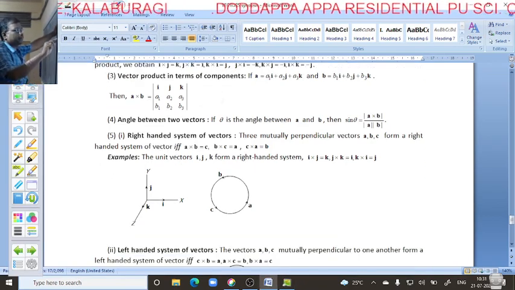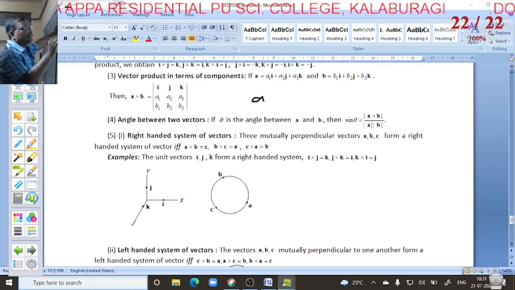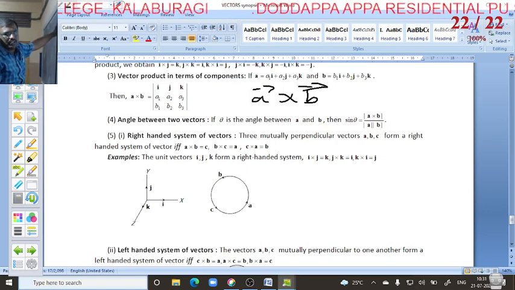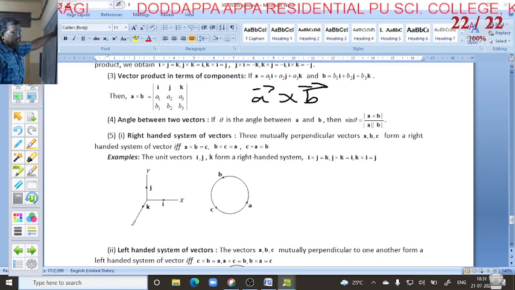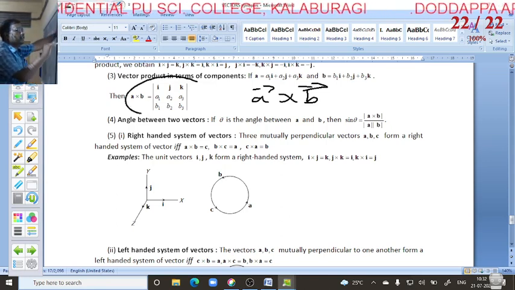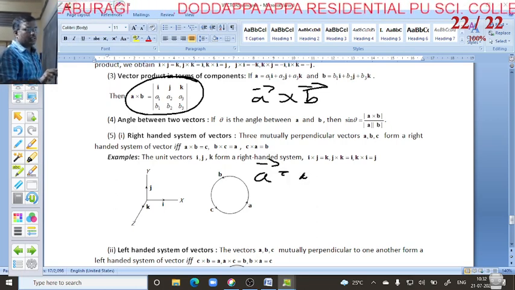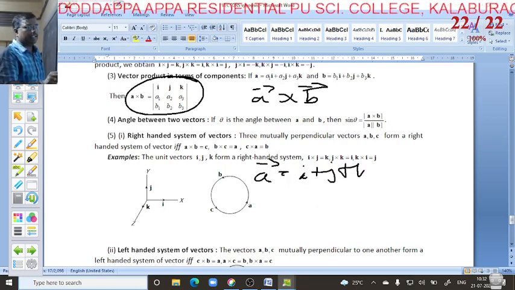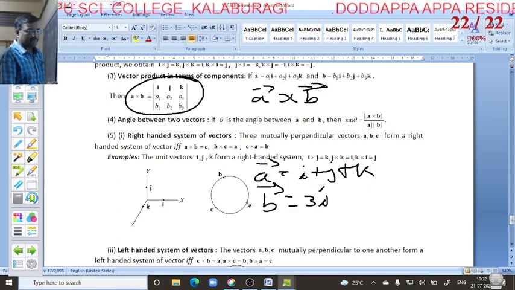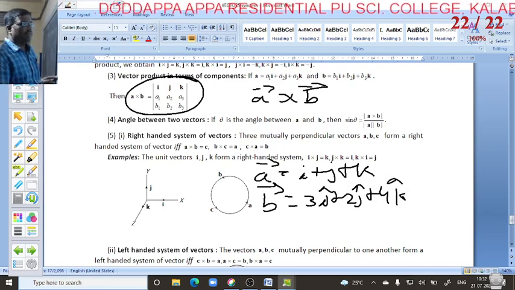Next, how can you find out vector A cross vector B? You can use the formula. For example, if vector A is i plus j plus k, and vector B is 3i plus 2j plus 4k, how can you find these two?